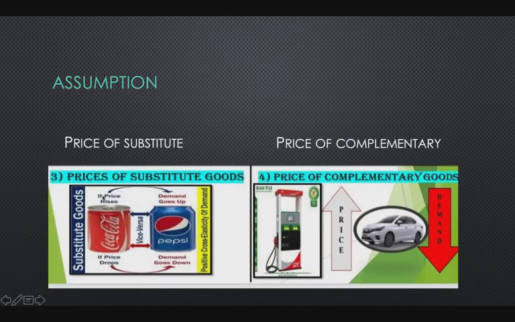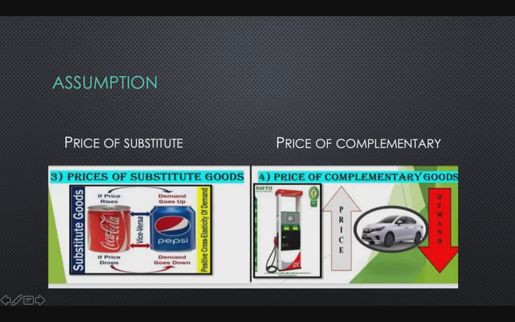The next one is the price of substitutes. There is no change in the price of substitutes. Suppose the price of Coca-Cola rises, then the demand for Pepsi goes up, because Pepsi is a substitute of Coca-Cola. Suppose Coca-Cola is the X commodity in our example.